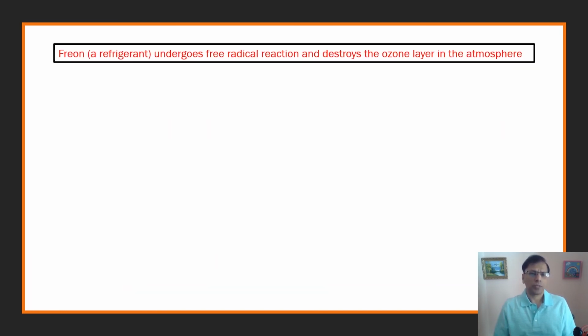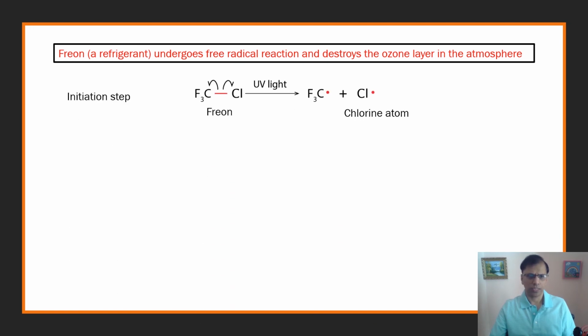You may be aware that Freon, which is a refrigerant, undergoes a free radical reaction and destroys the ozone layer in the atmosphere. How does it do it? Let's look at the mechanism. The first step is the initiation step. Freon, in the presence of UV light from sunlight, will undergo homolytic cleavage and give rise to a chlorine atom.